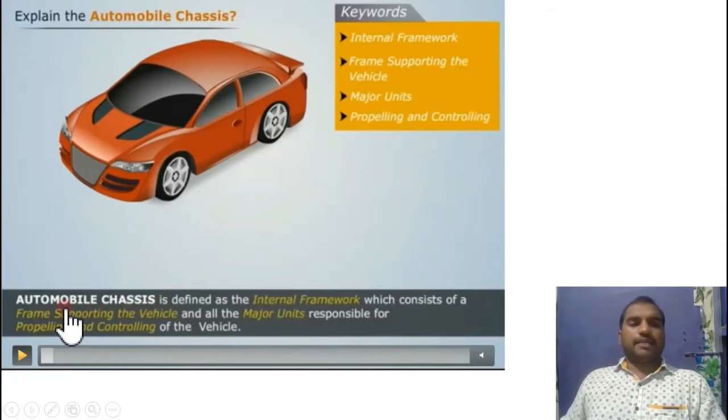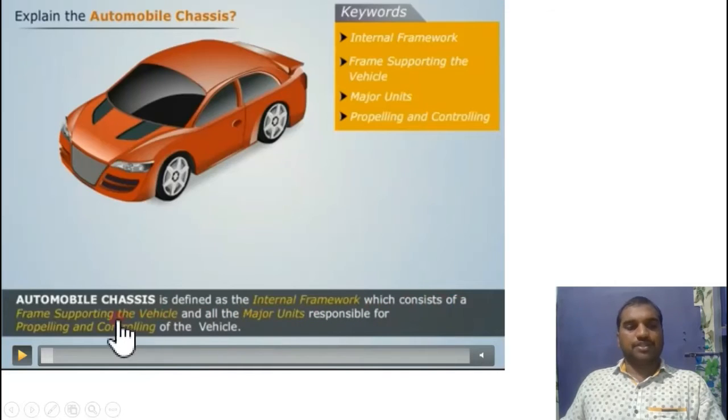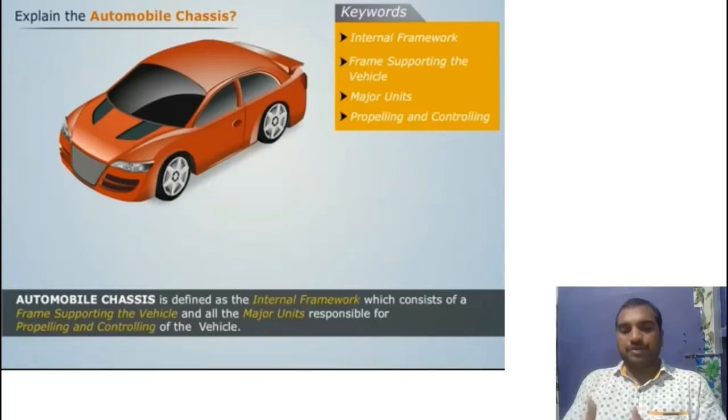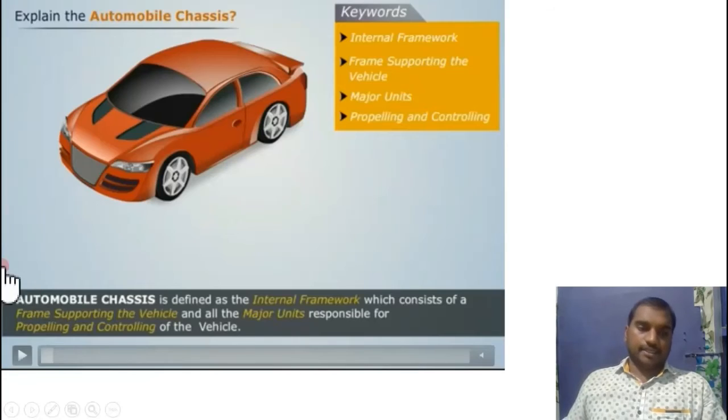So if you observe the definition of the chassis, it is an internal framework which consists of supporting the vehicle and all the major units responsible for propelling and controlling the vehicle. So all the supporting units are fixed, and all the major units to propel and control the vehicle are mounted on the internal framework. That framework is known as the automobile chassis. Is it right?